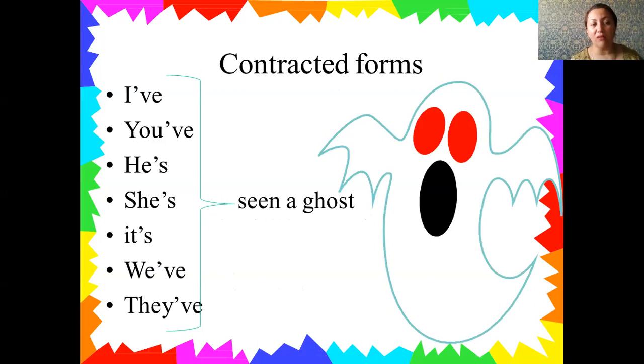In I have, you should use only 've, and the first two letters are contracted here. And in has, you should use only the letter s. In this way, you can make up sentences about the present perfect tense.